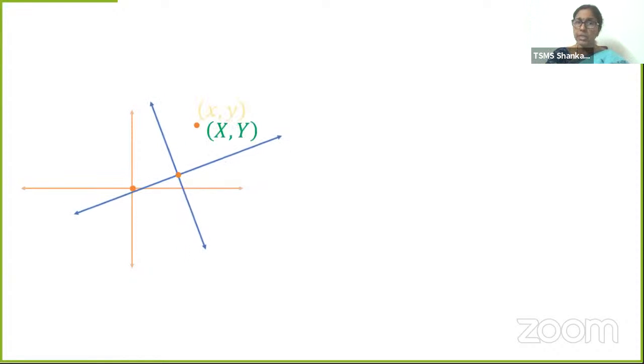So the new coordinates are again capital X, Y. Old coordinates, original coordinates are x, y. So what is h comma k? From 0, 0, the origin is shifted to h comma k, right? So the new origin is h comma k. What is happening? The axes are getting translated as well as rotated, isn't it?